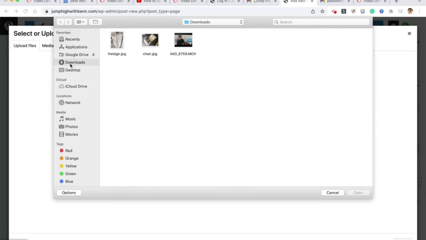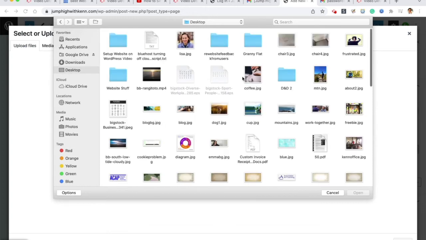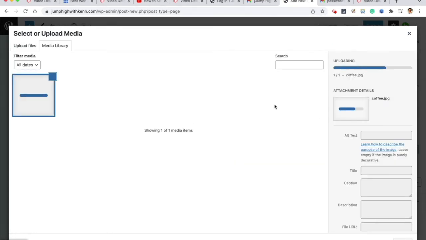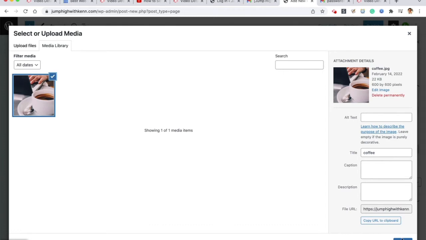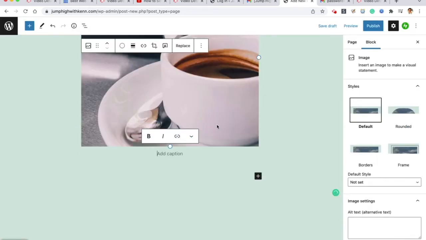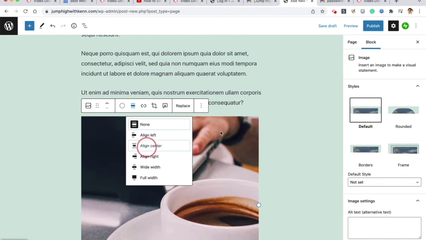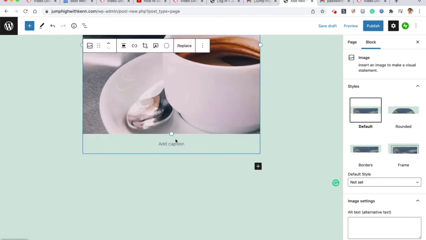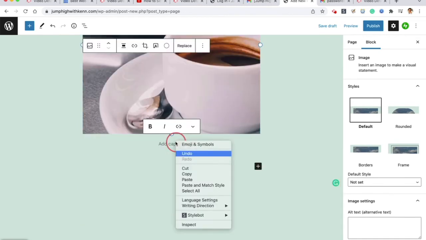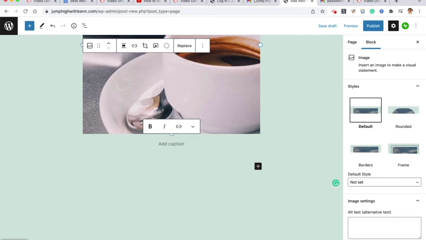Let me upload a file from my desktop. This is some junk. Let's go to my desktop and let's go to, here's a coffee. Open and put some coffee on there. Chuck some coffee in the page, select it. And now there's coffee in the page. Let's center it. Align center. Caption. This is coffee.